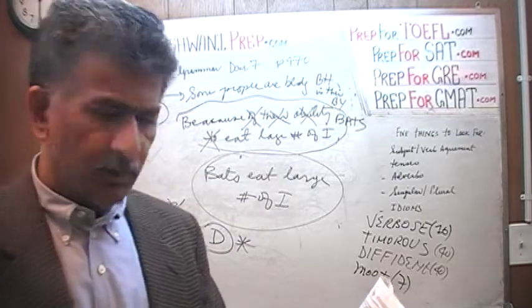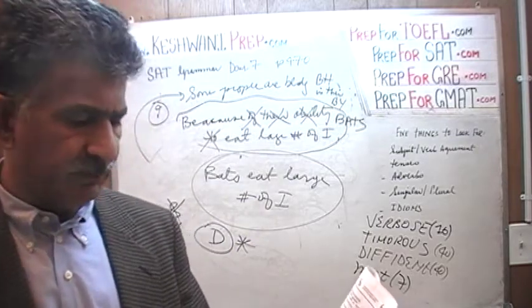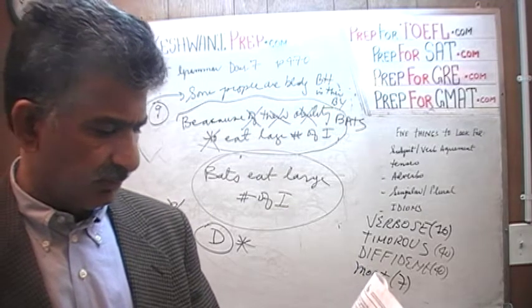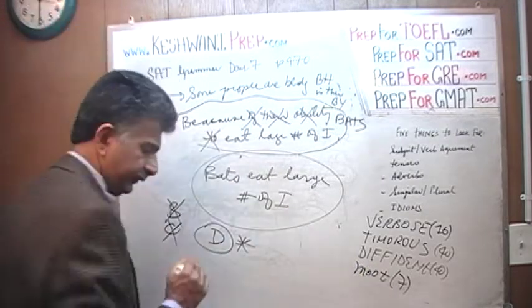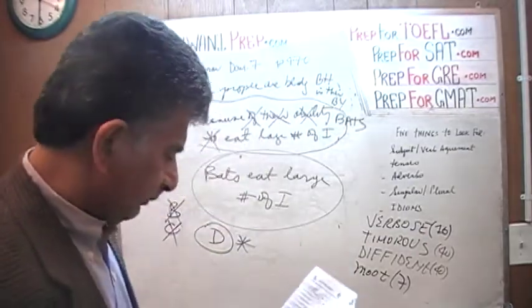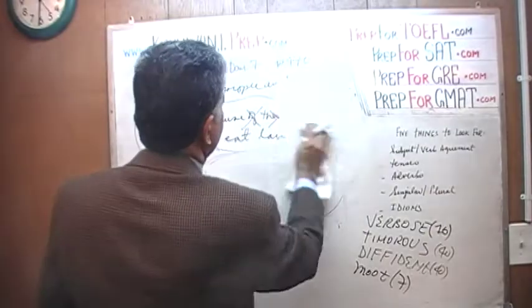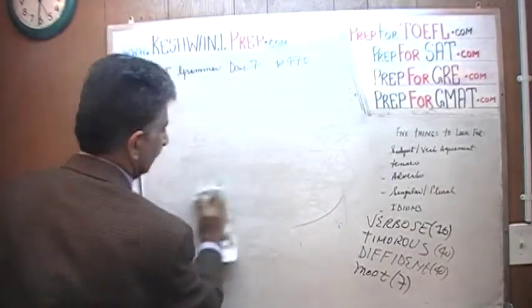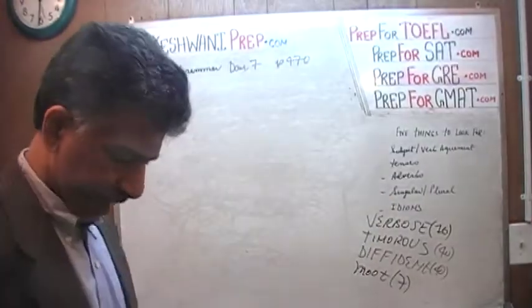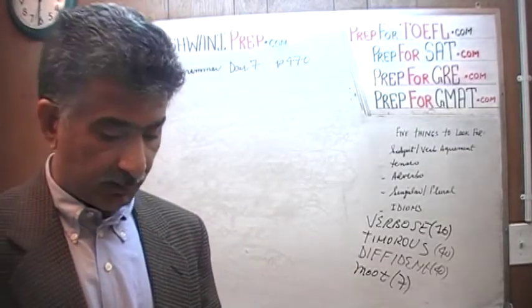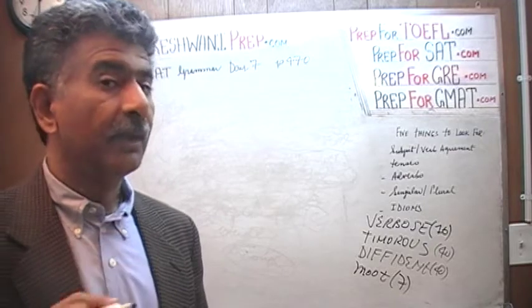Let's see what D says. E says bats can eat large number of insects because of their, no. The answer is D. That's it. And that was number 9. Let's move on to number 10. That was fascinating. I always wanted, as I said, a whole bunch of bats flying around my backyard so that I don't have any insects.